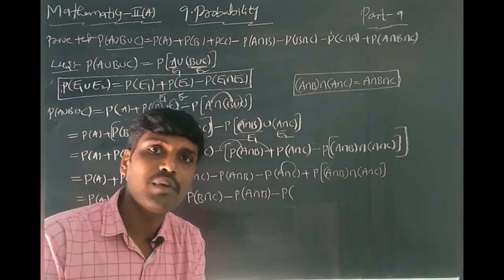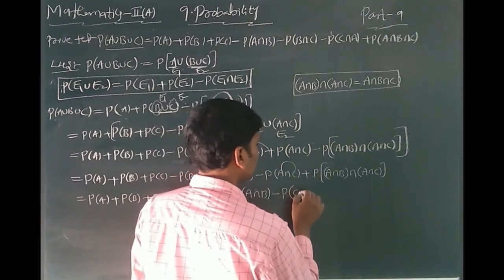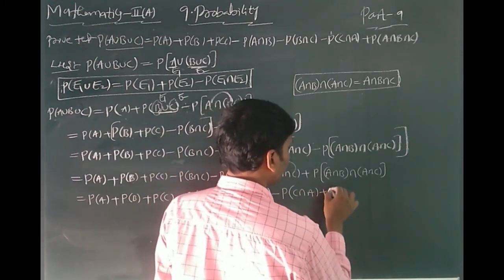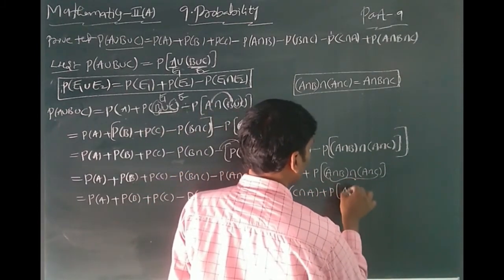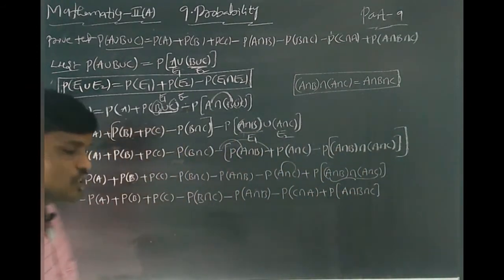Here the intersection C is also B, you can write C and A, plus P of, you can write this total value, A intersection B intersection C. That's what you can write.